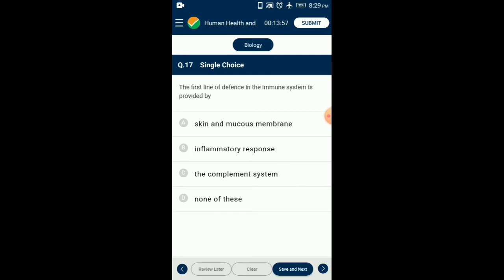Question number 17. The first line of defense in the human system is provided by? There are basically two main types of immunities in our body: innate or inborn or non-specific immunity, and acquired or adaptive or specific immunity. So the answer for this question is option A. Skin and mucous membrane provide defense in the immune system, the first line.